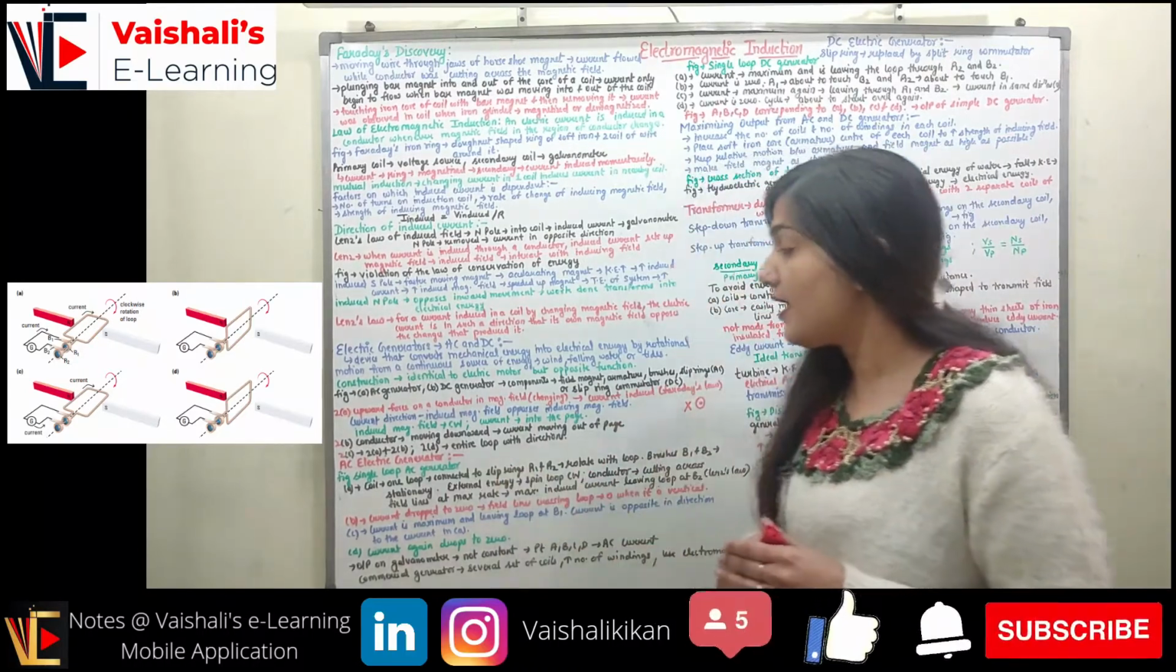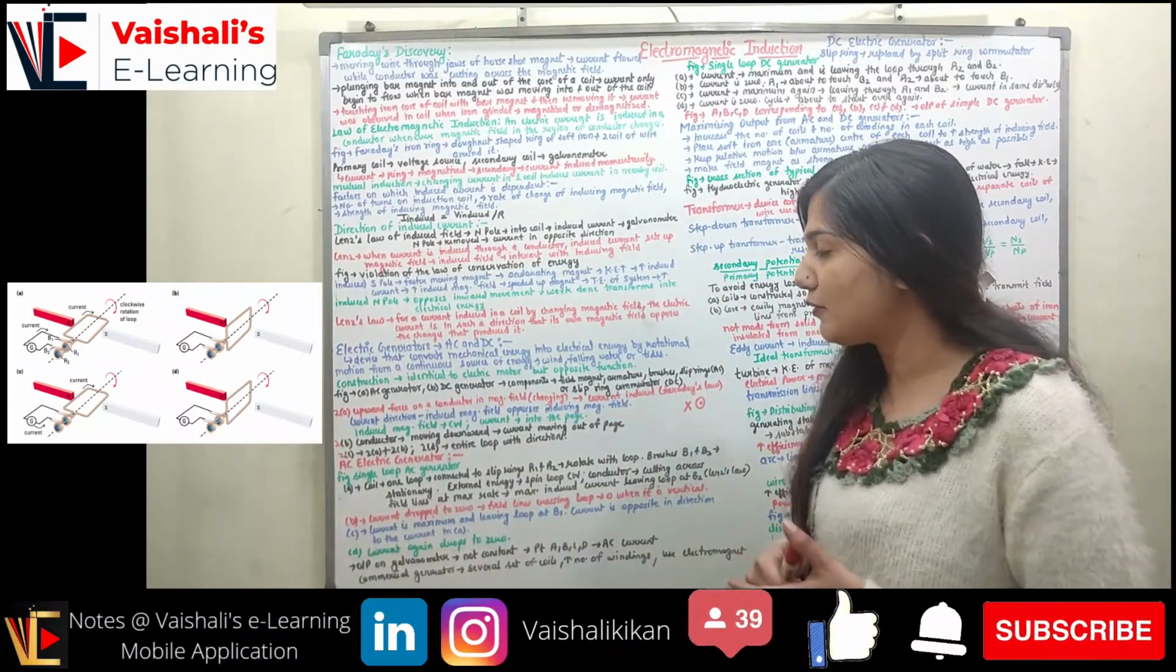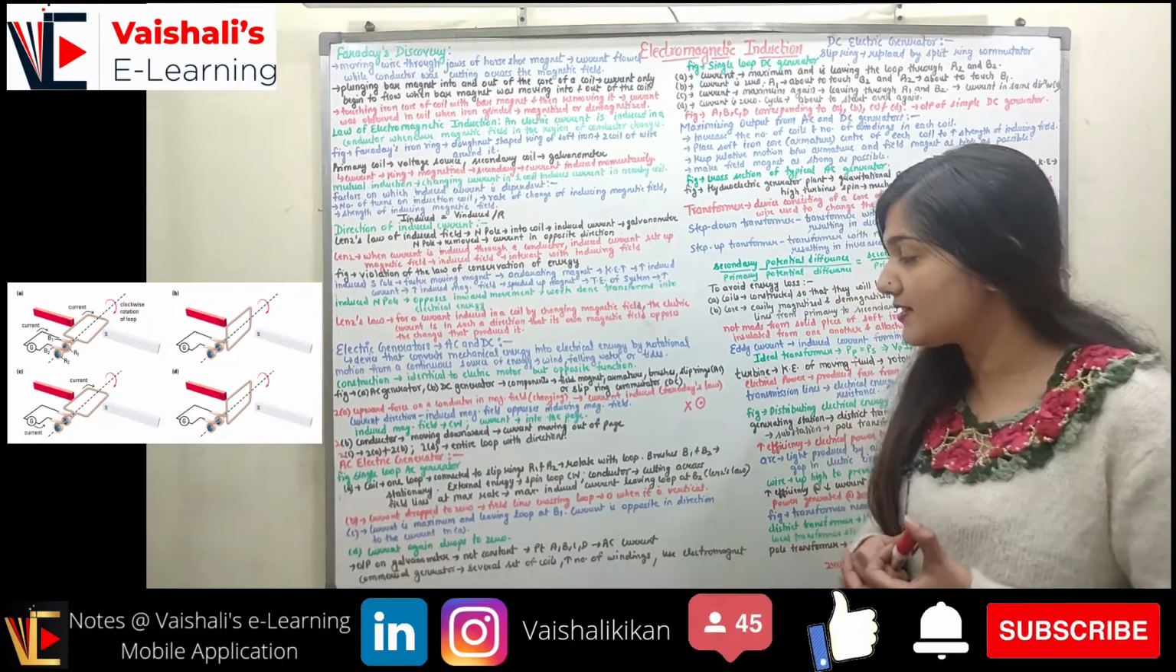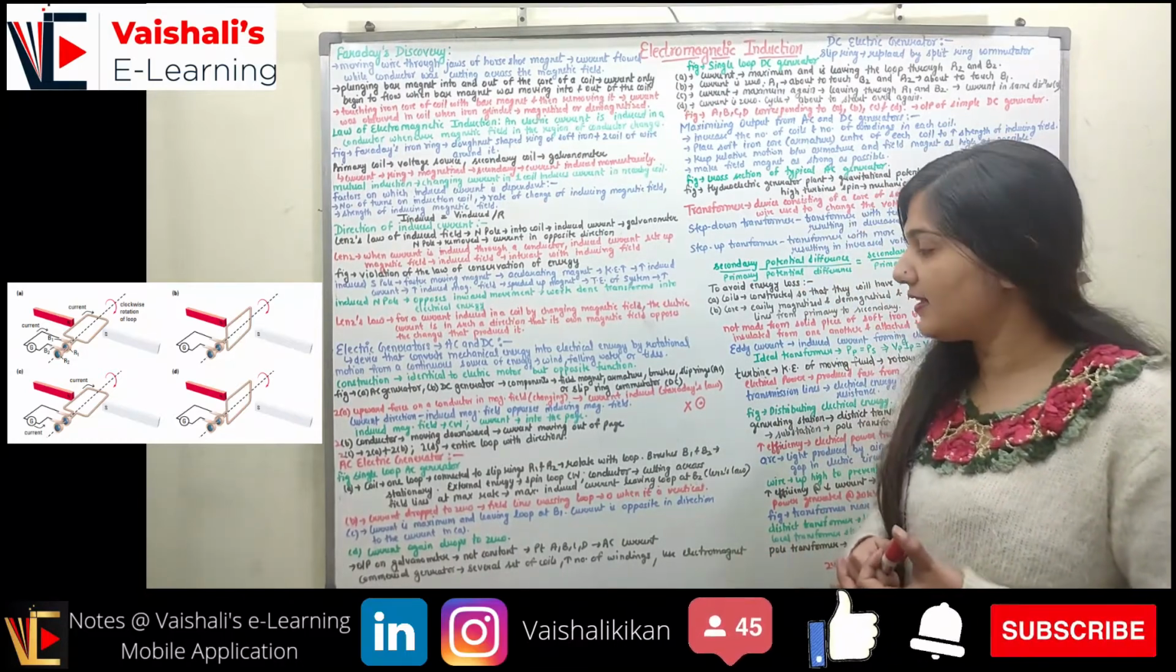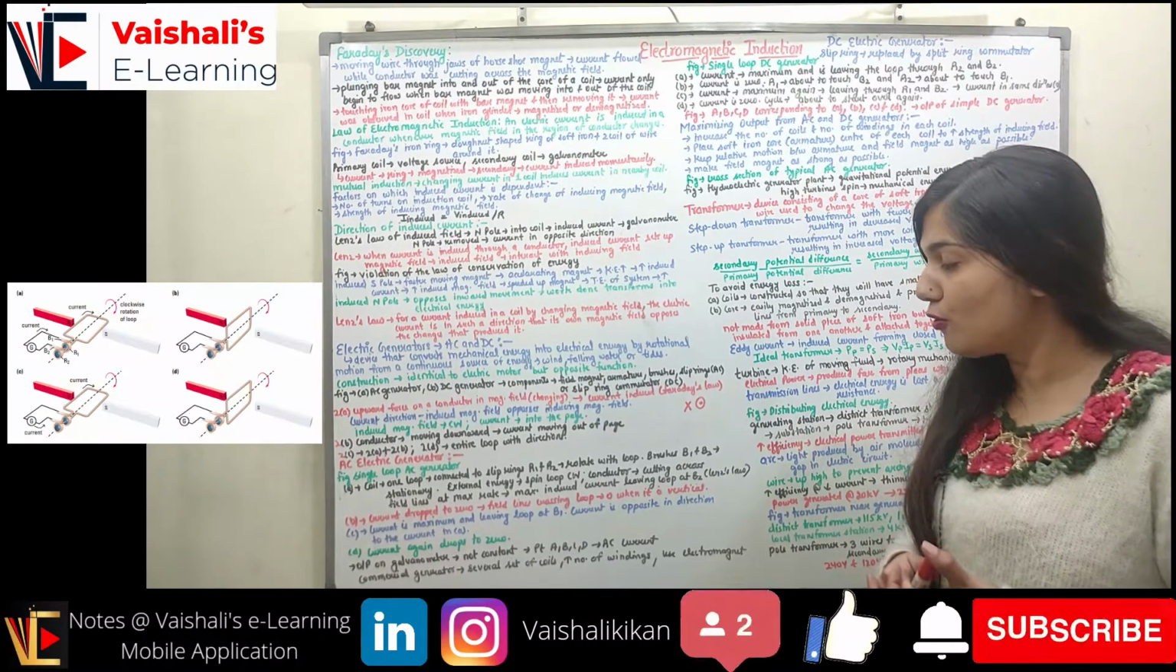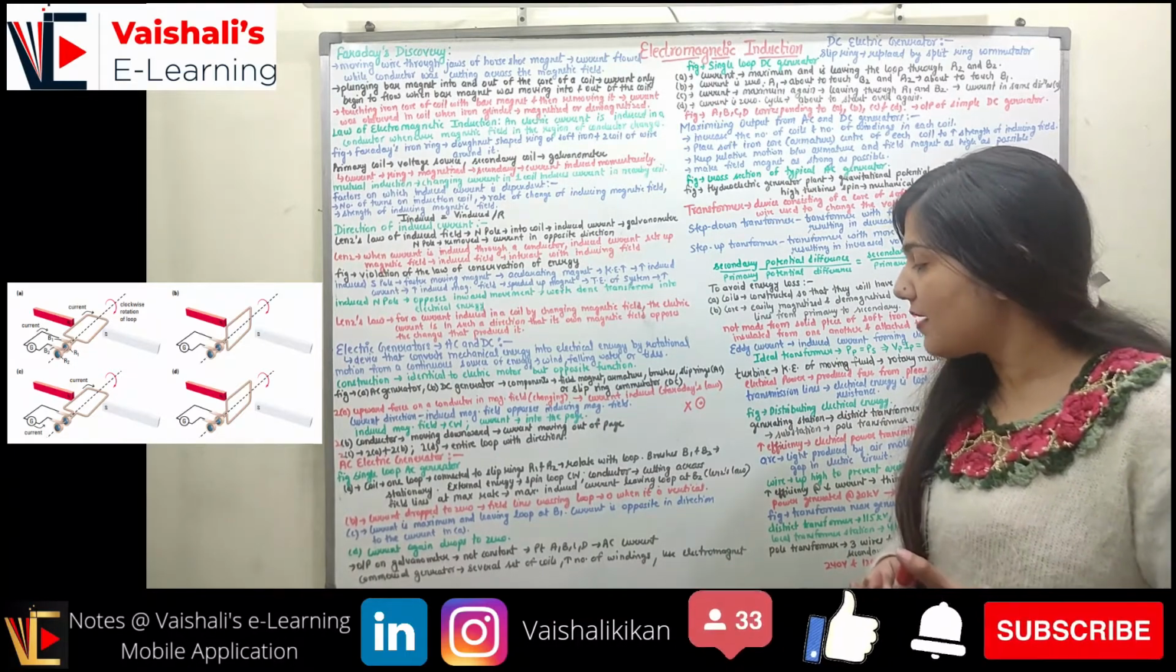So you can see in figure A, we have the coil which has only one loop, connected to the slip rings R1 and R2. Two slip rings are there, R1 and R2, which rotate with the loop, and there are two brushes, B1 and B2.